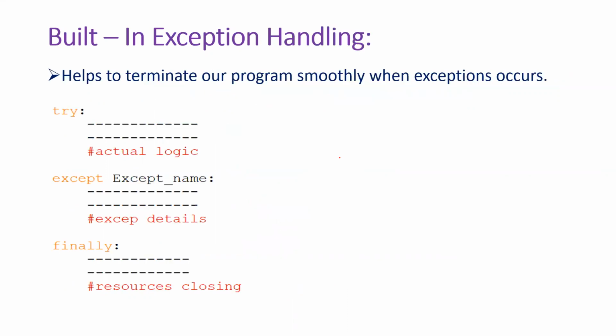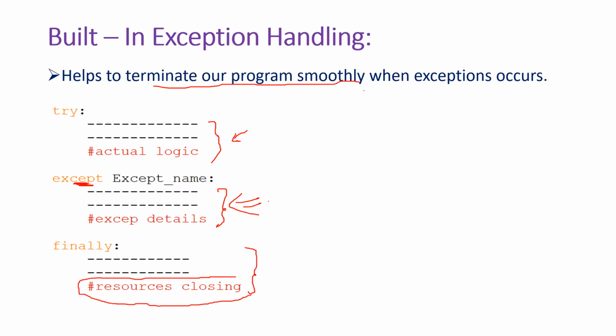Now observe how to handle these exceptions. Exception handling is used to terminate our program smoothly, which is nothing but whenever an exception happens, we will handle that and we will close our resources smoothly. See, this is a try block. Here we will write the actual code. Whatever exception is raised in this block will be handled by the except block. Now here we will get the exception details, what exception occurred. And finally, this block will always get executed, and generally it is used for resource cleaning, which is nothing but whatever the pending resources, we will clean them all.